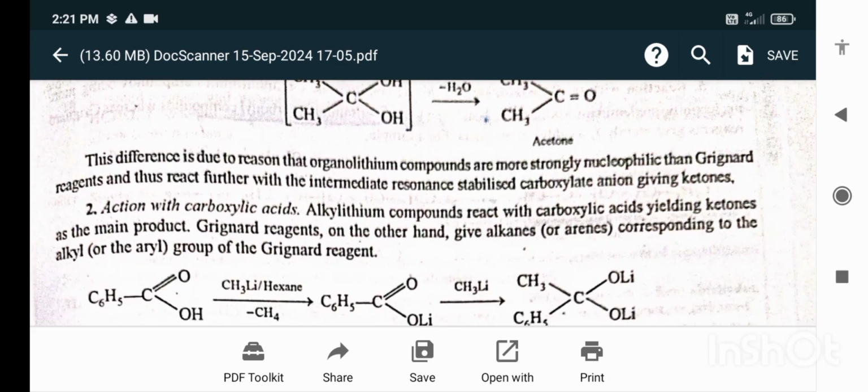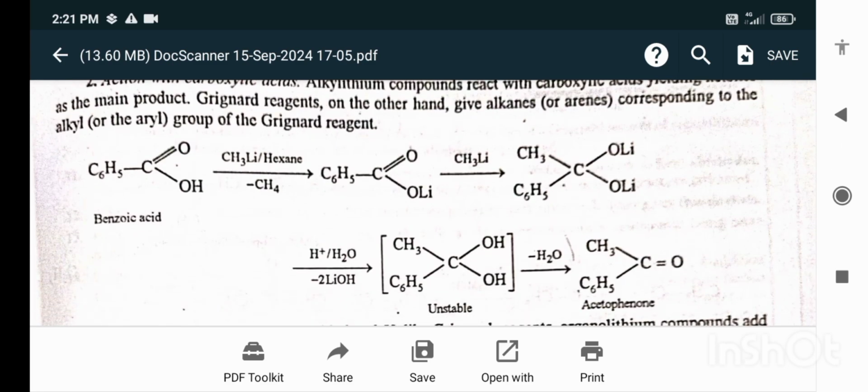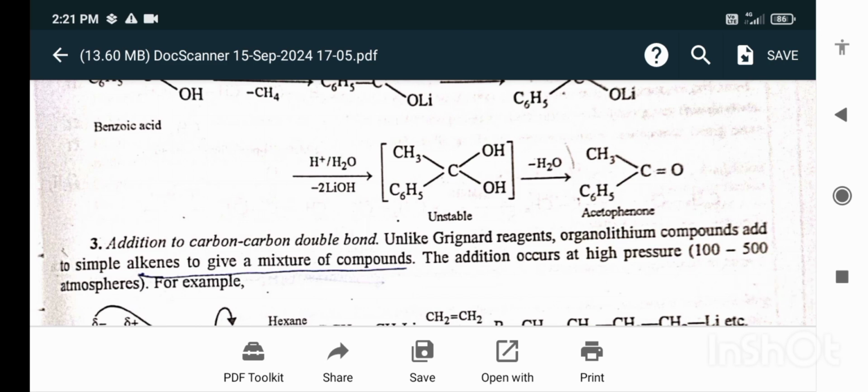Action with the carboxylic acid. Alkyl lithium compounds react with carboxylic acid to yield ketones as the main product. Grignard reagent, on the other hand, gives the alkanes or arenes corresponding to the alkyl or aryl group of the Grignard reagent. When benzoic acid reacts with CH3Li in hexane, methane is eliminated, and again CH3Li reacts and an unstable product is formed. When water is lost from this unstable product, acetophenone formation takes place.